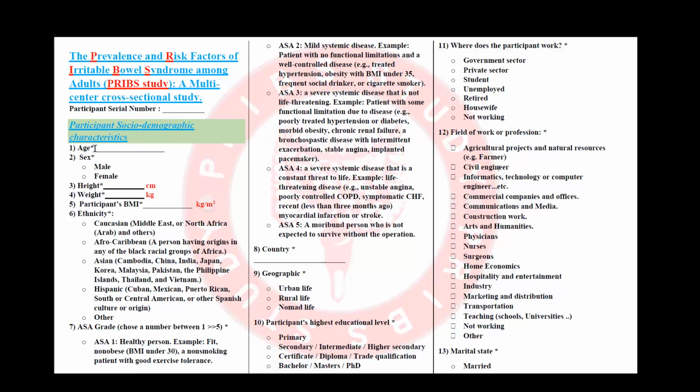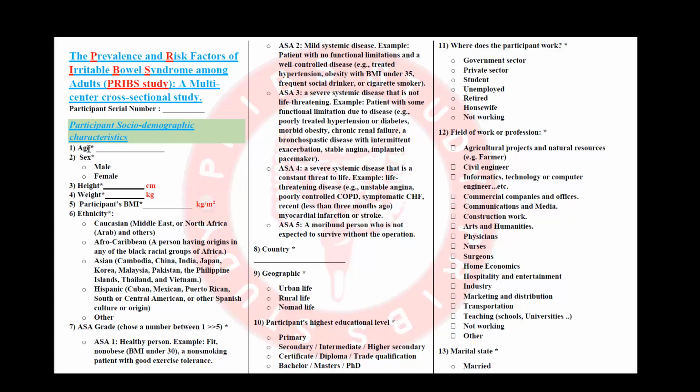As you may see also, there are questions that are followed by an asterisk or small star. These are obligatory questions, so you will have to answer them. But if you see questions that do not have an asterisk, then they may be optional because there are some algorithms in this questionnaire, as we will see later on. So we will begin with the first part, which is the socio-demographic characteristics.